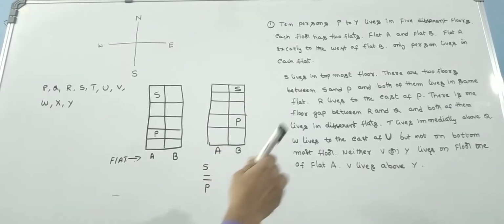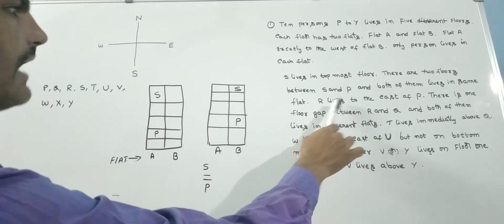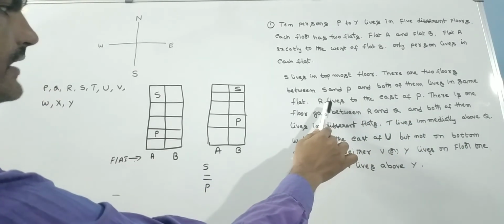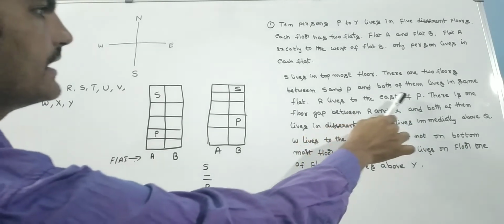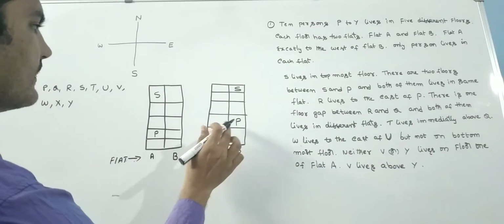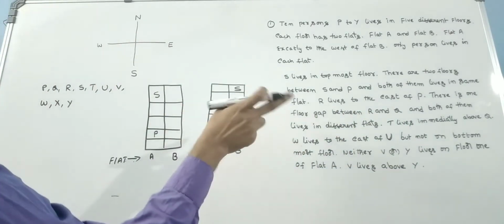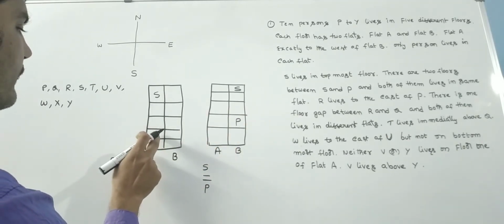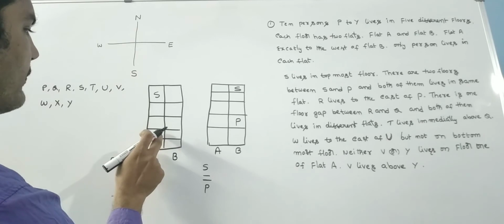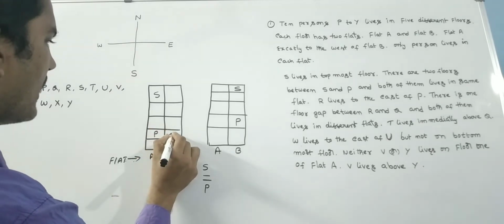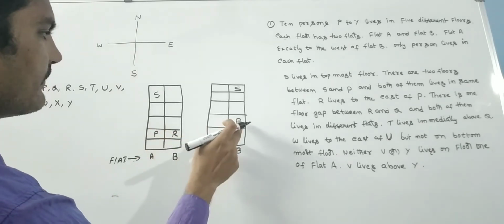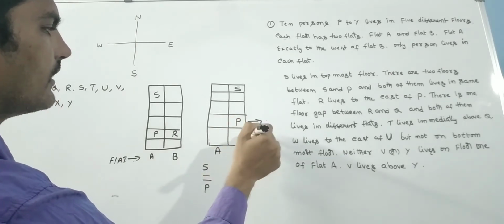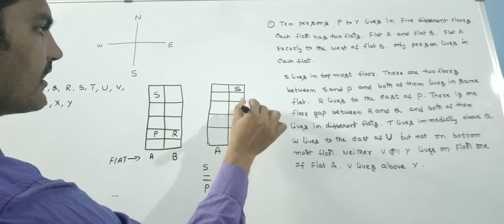Next one: R lives to the east of P. East of P is this one, so R should live here, which is not possible. So this diagram is not correct.